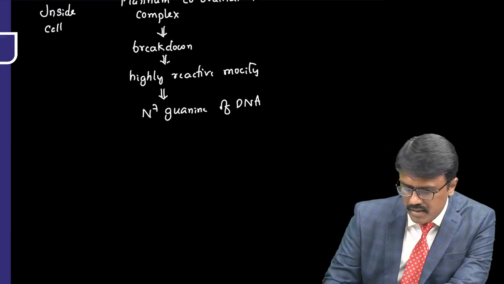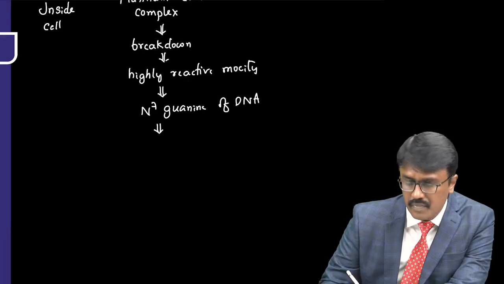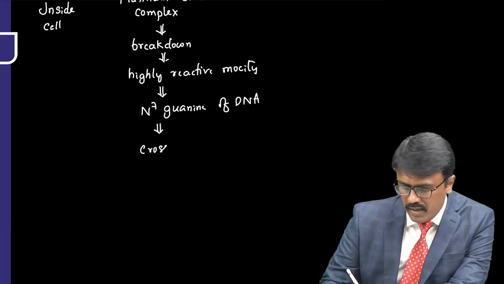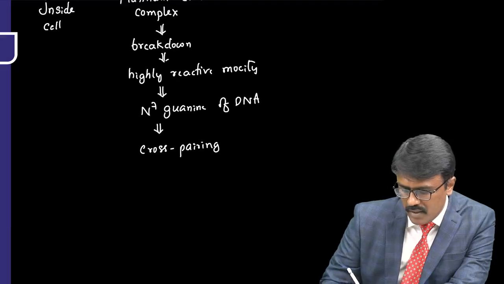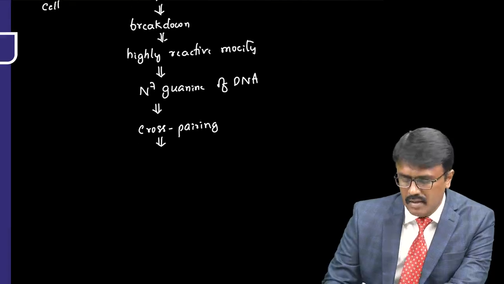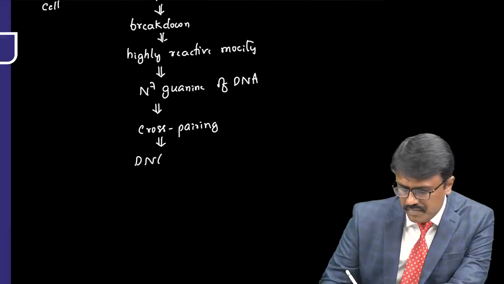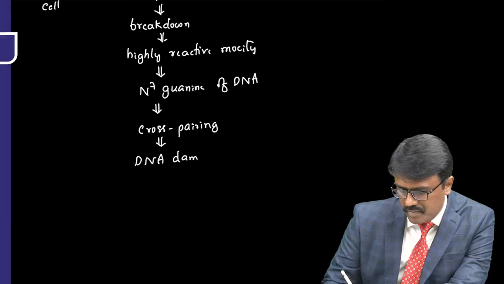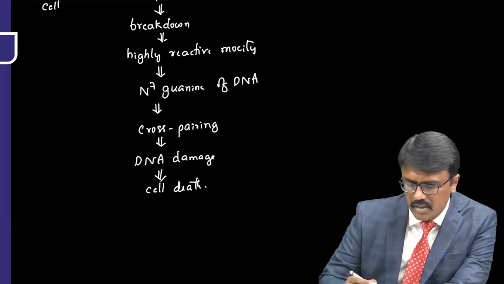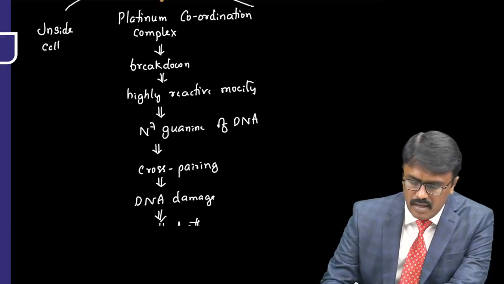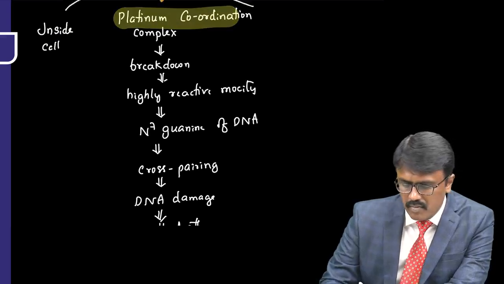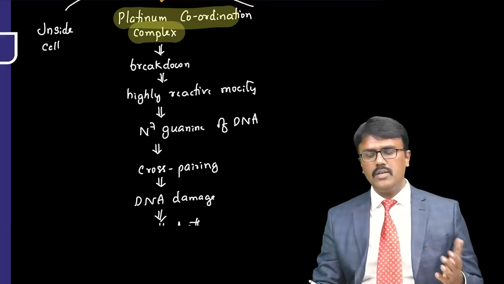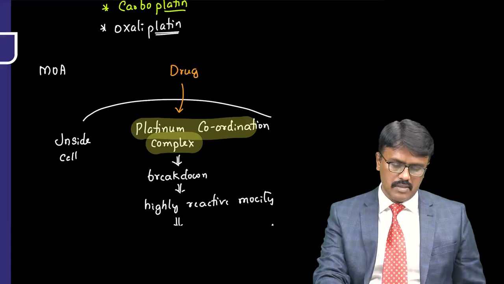Now, once they bind here, what do they do? They cause cross pairing in the DNA. Now, what happens in cross pairing of DNA? That will lead to DNA damage, and that will lead to cell death. So they have the same mechanism like DNA alkylating agents, but here instead of the alkyl group, they have platinum compound. So they are called platinum coordination complex, and the drug name is cisplatin.